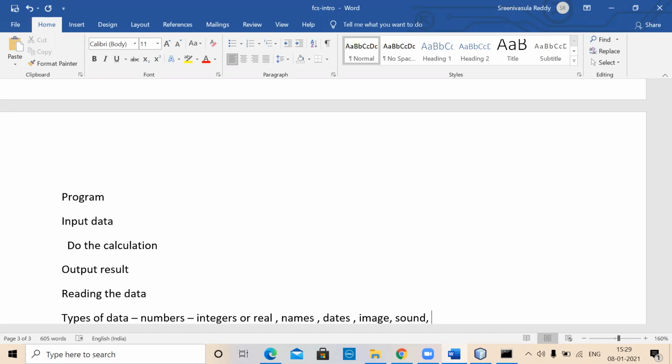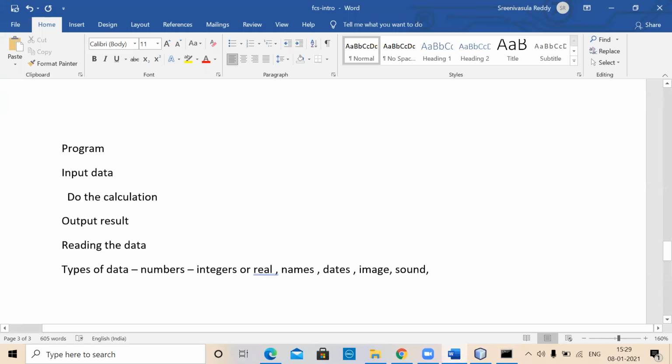Real numbers anyhow, normally depending upon again, how big a number you want to handle. Because if you want to store a bigger number, naturally you require more resource, more memory space. If you want to store a smaller number, you require a smaller memory space. So the data types will actually talk about how much memory is indirectly required for that. By choosing an appropriate data type, you can choose the range of values that you can work on.